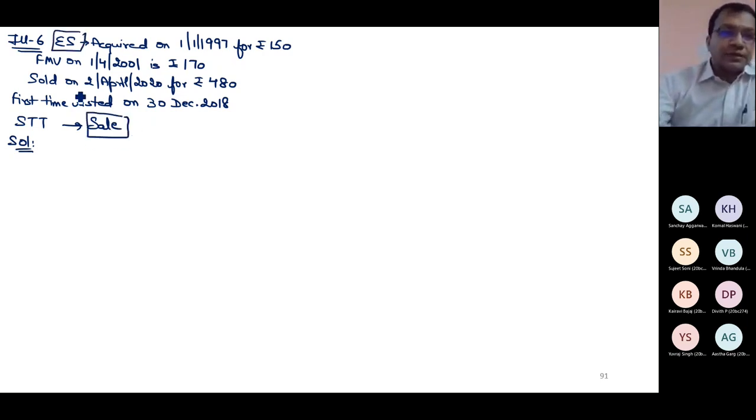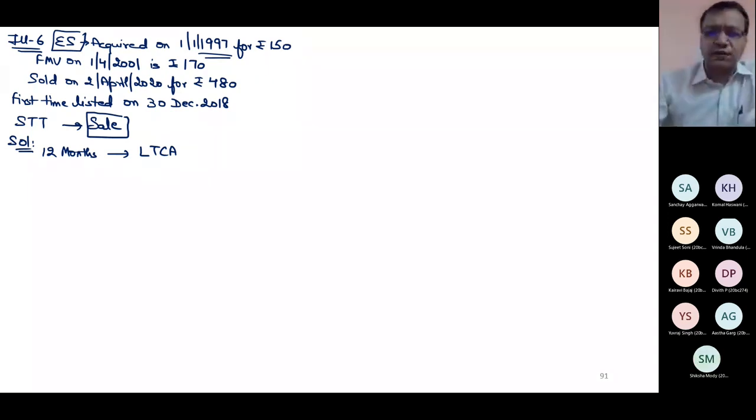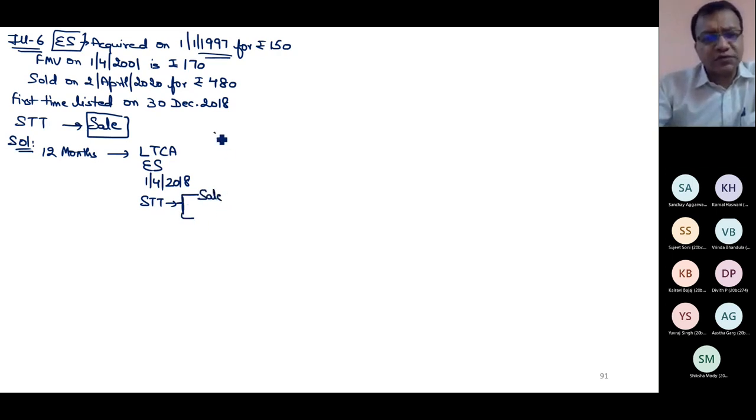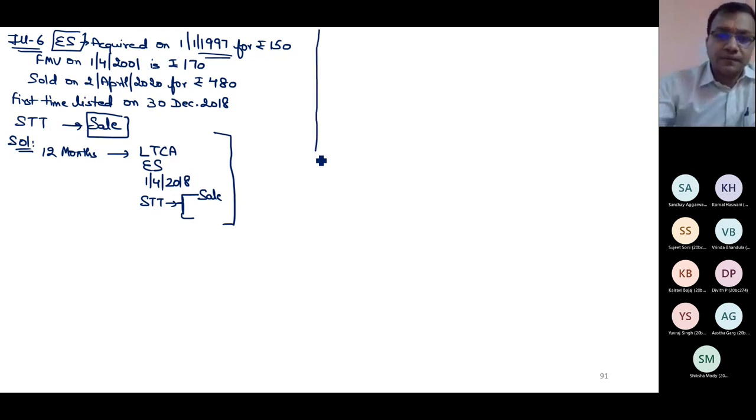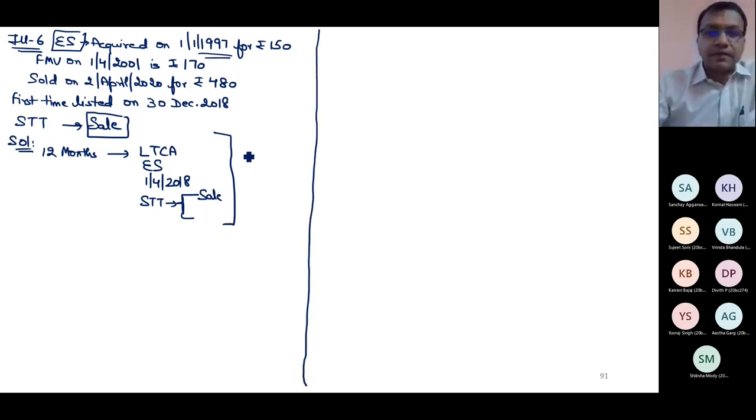Listed share, so period 12 months. Holding period will start from 1st Jan 17. So it is long term, there is no doubt. Now I will think in the direction of 112A. Whenever it is a listed equity share, think in the direction of 112A. Once you have determined that it is long term, it is an equity share, transaction of sale happening on or after 1st April 2018, STT paid at the time of sale only, not at the time of purchase, will I apply section 112A or not? I will still apply 112A. Why? Can you tell me why?